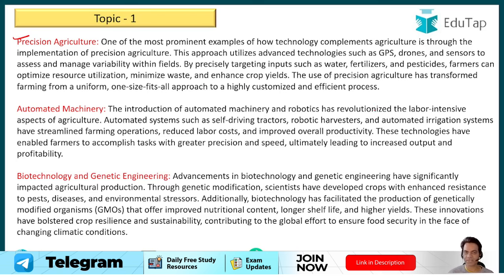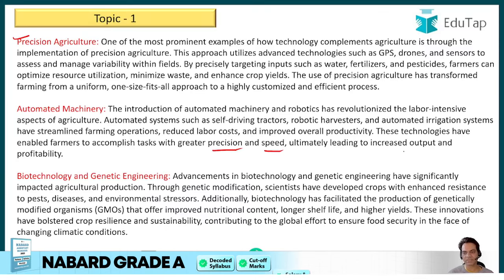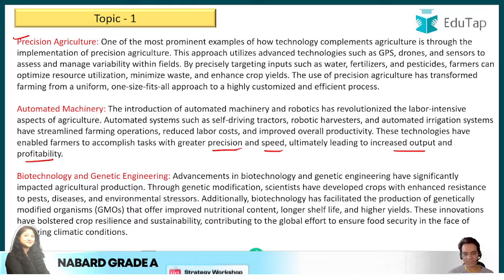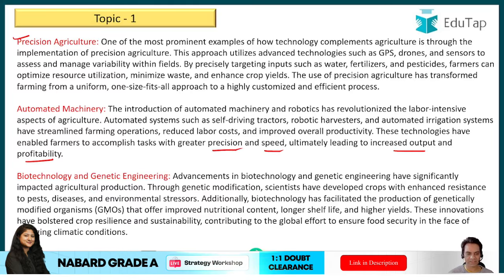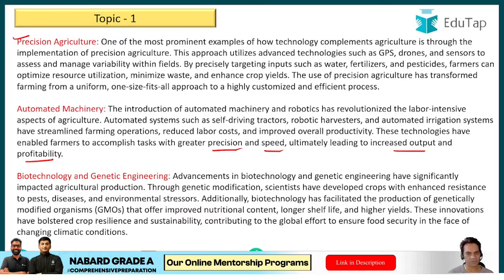Second was automated machinery. Automated machinery helps in making the farming intensive, and it will help achieve the task with greater precision and speed, ultimately leading to increased output and profitability for farmers. Then biotechnology and genetic engineering. Now, research and development in genetically modified organisms and genetically modified crops are very important for technology and agriculture to work together.